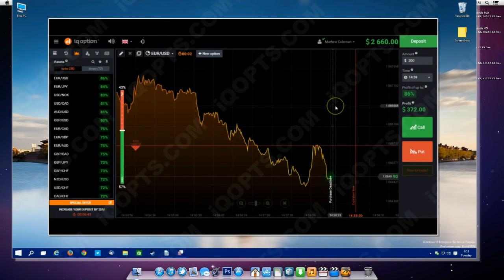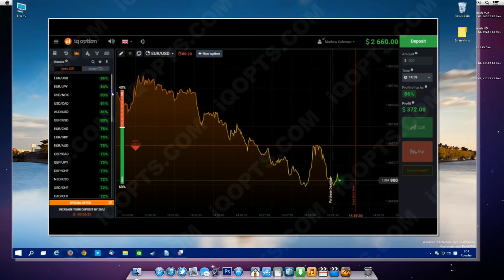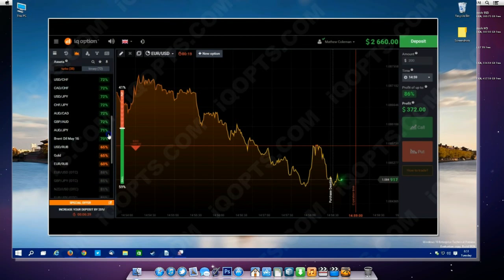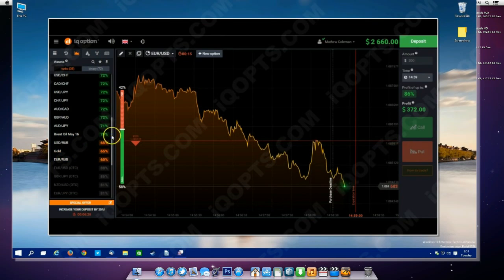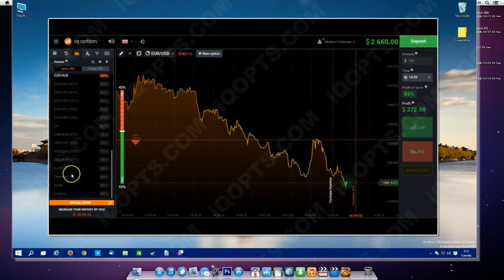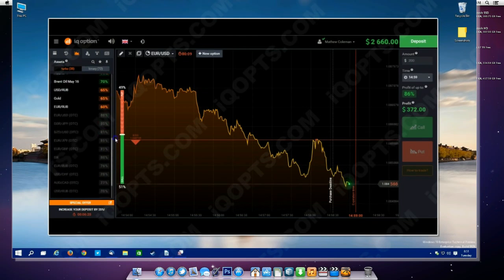Here are quite a lot of facets for trading. You can see them right here. There are different currency pairs, there is Brent oil, there is gold. Also there are assets which are not active right now, like Facebook, Apple or Amazon. So you may trade on any graph and you can make profit on any asset which is more comfortable for you.